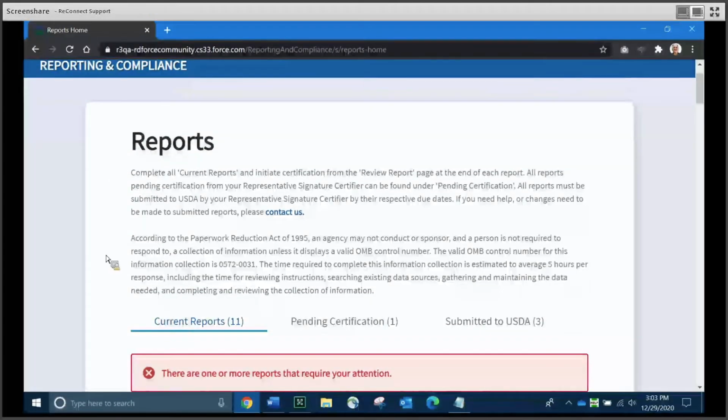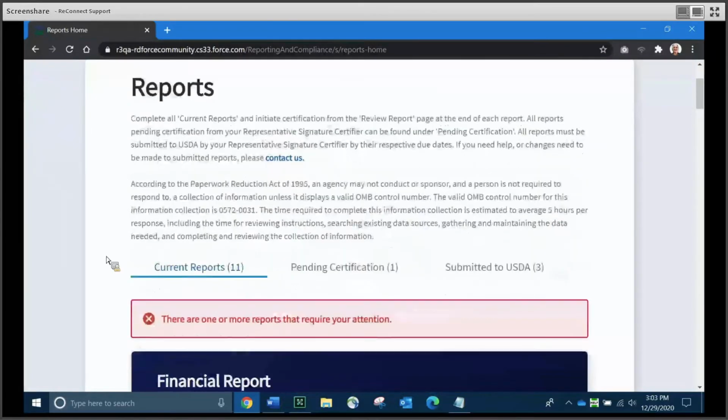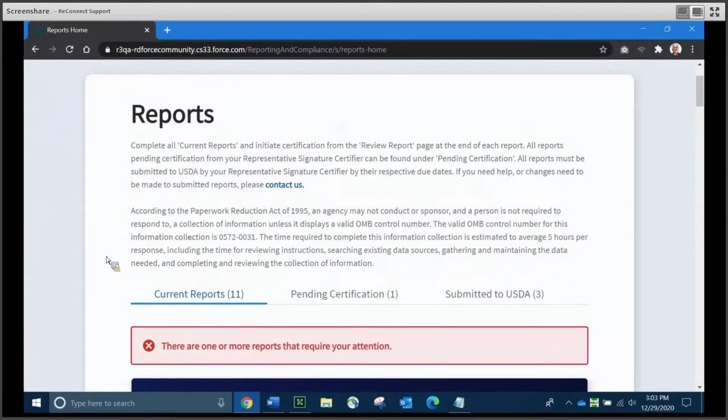Now, the Reports dashboard has a little bit of information on it at the top that tells you a little bit about the tabs and how they're organized. So I'm going to walk through that for you quickly. Basically, the Reports dashboard has three tabs. Current reports here on the left, pending certification in the middle, and submitted to USDA on the right.